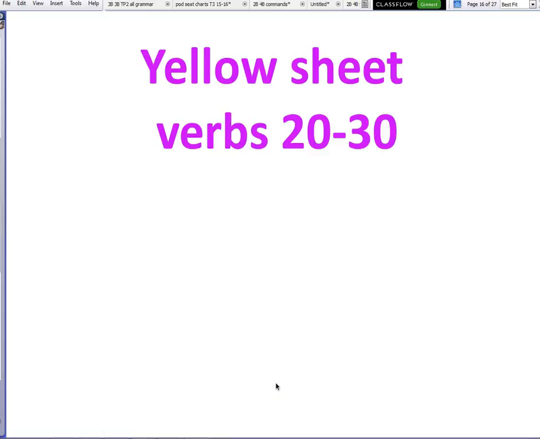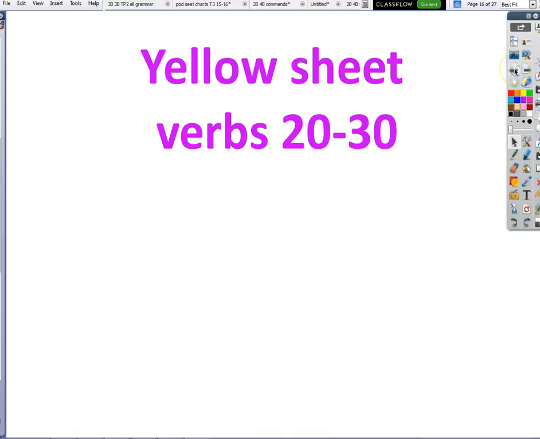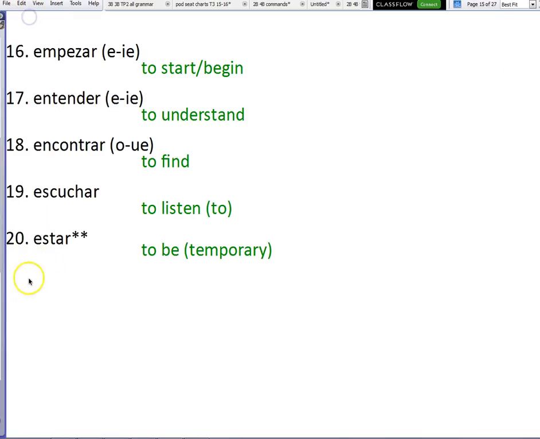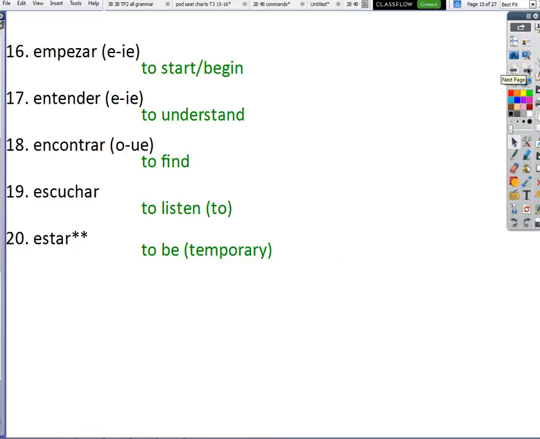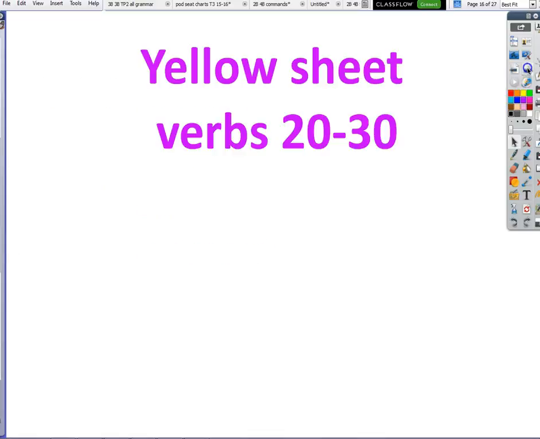Okay, let's make sure you know what you need to know for the verbs 20 through 30. Let's look at 20 one more time. 20 is the verb estar, which is technically totally irregular. So even though the yo form is estoy, which is an irregular yo, the verb's technically totally irregular, so you don't need to write that, but you do need to write temporary because there is another verb that means to be, ser, which is to be permanent.